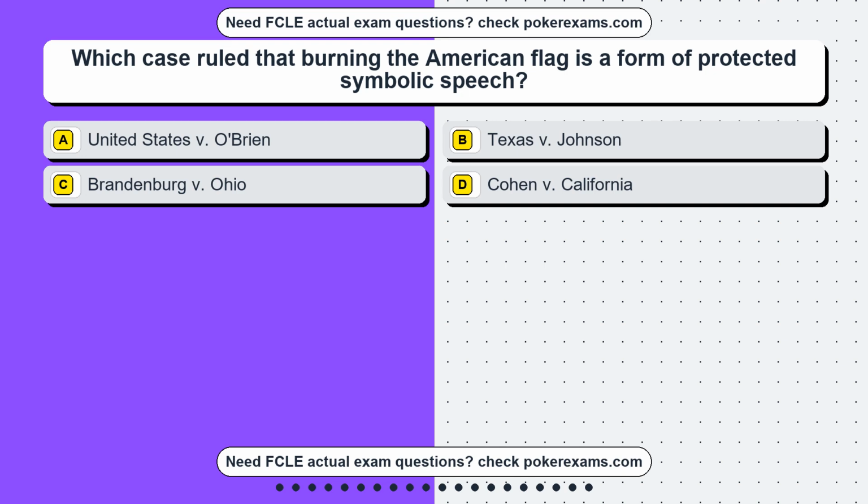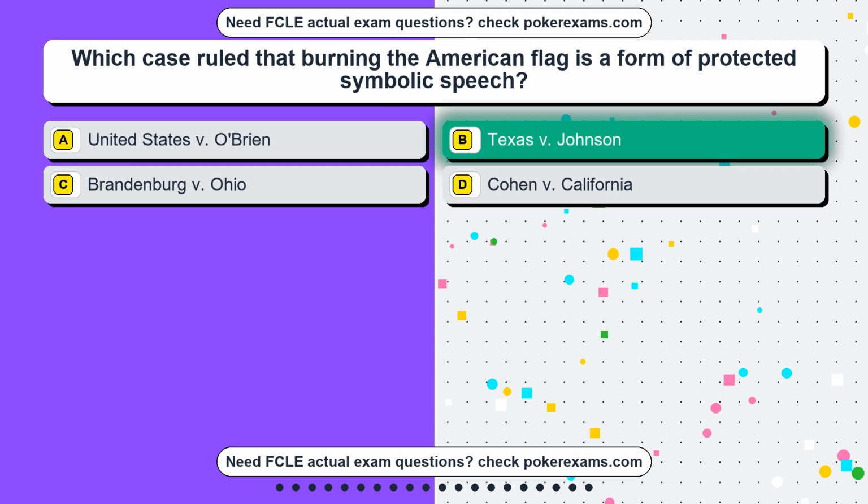Question 1. Which case ruled that burning the American flag is a form of protected symbolic speech? Option A, United States v. O'Brien. Option B, Texas v. Johnson. Option C, Brandenburg v. Ohio. Option D, Cohen v. California. The correct answer is option B, Texas v.